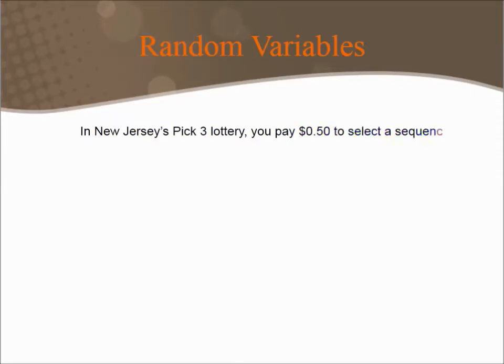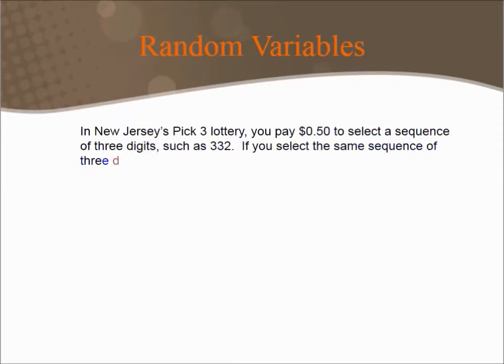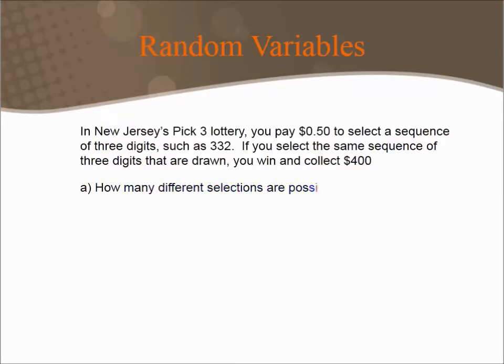In New Jersey's Pick 3 lottery, you pay 50 cents to select a sequence of 3 digits, such as 332, 121, 578, etc. If you select the same sequence of 3 digits that are drawn, you win and collect $400. The first question to ask is how many different selections are possible? Well, if we're only picking 3 digits and each of those digits has 10 possible digits to select from, 0 through 9, then we simply have to calculate 10 to the third, which gives us 1,000 different selections possible.